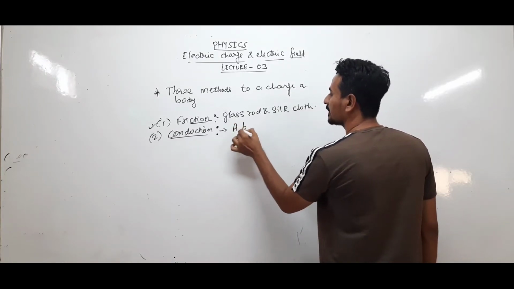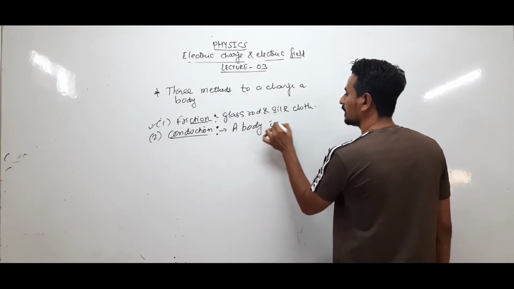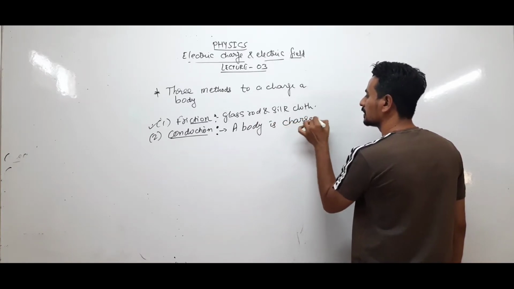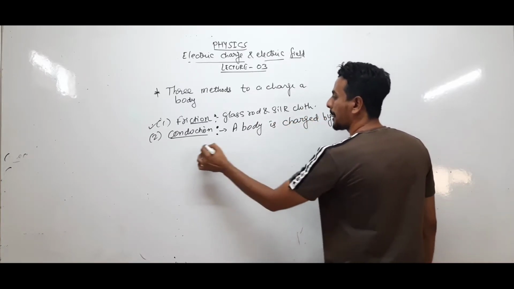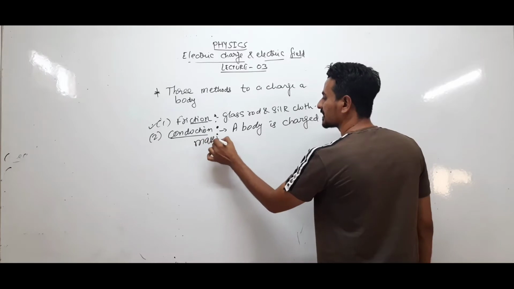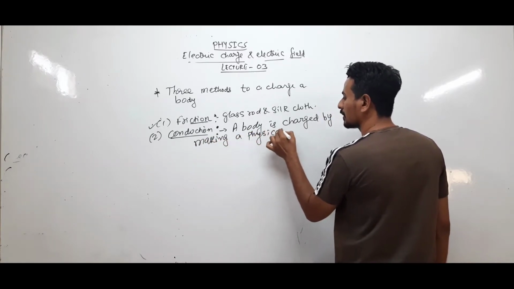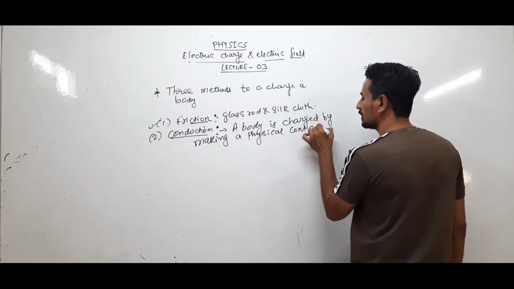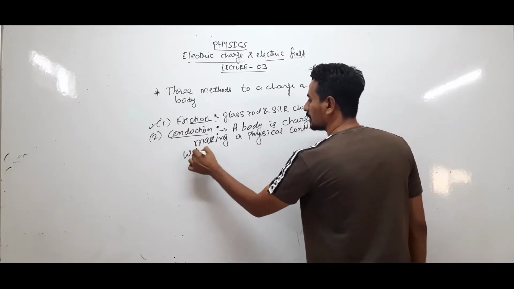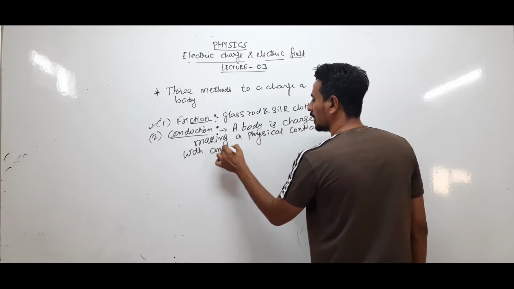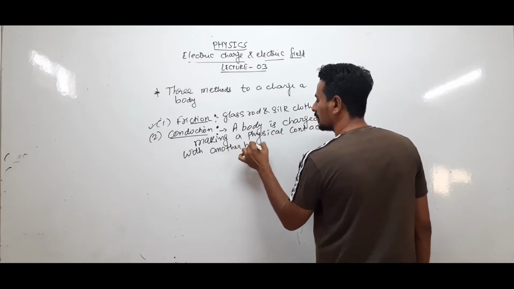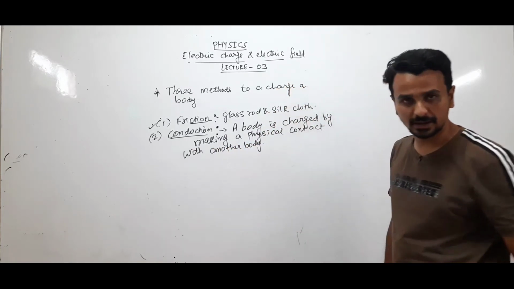A body is charged by making a physical contact with another body. This is known as charging by conduction.